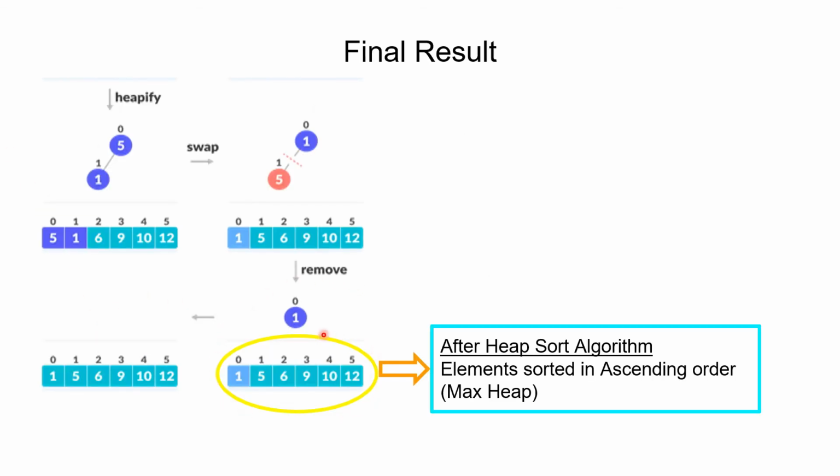Finally, we can see the elements sorted in ascending order because it's a maximum heap. It will be the opposite for a minimum heap. And these are the ways we can analyze sorting algorithms using trees.